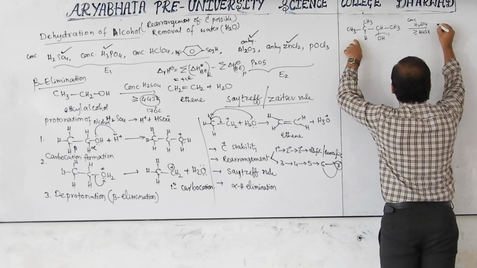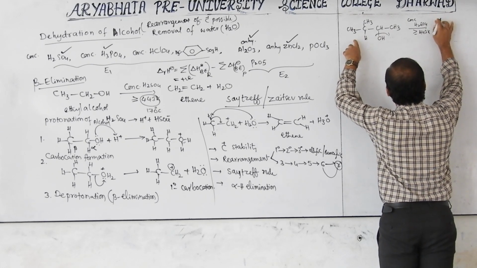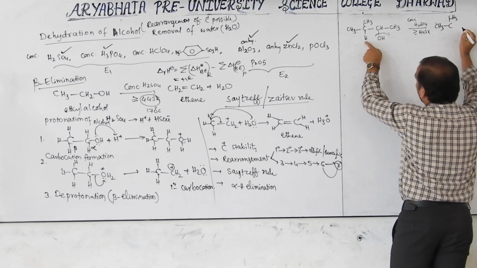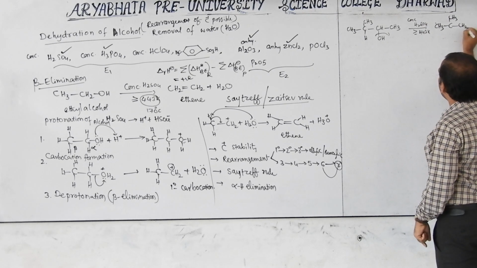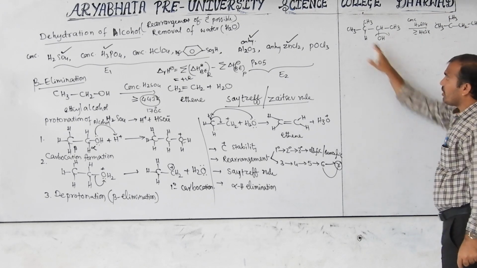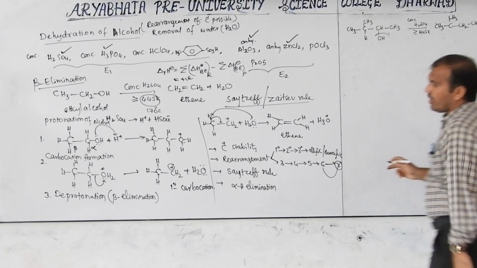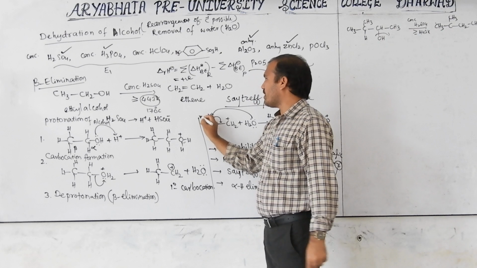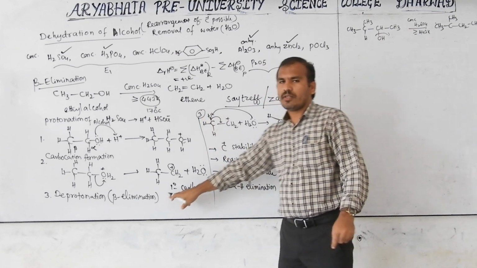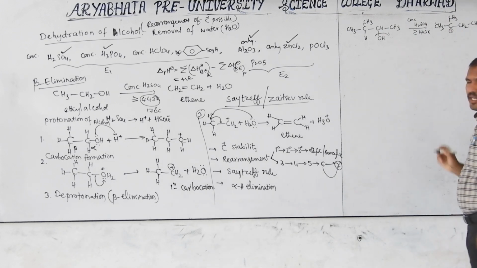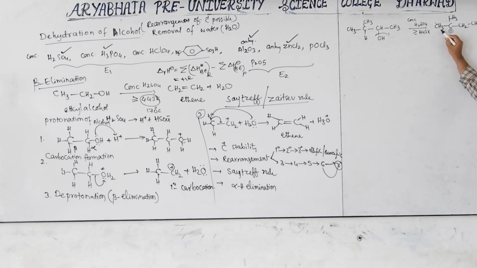Now the elimination product. I will not always write the mechanism. CH3, H2 here, then it forms CH2, it forms CH. Then this is a carbocation. Then that time beta elimination is there. Third step, this is the third step, deprotonation. Okay, beta elimination. Keep in mind, when the carbocation is formed after rearrangement, this is beta, this is also beta, this is also beta.